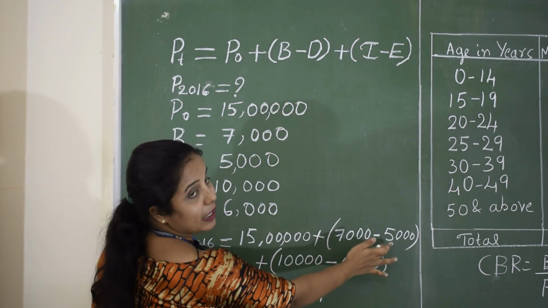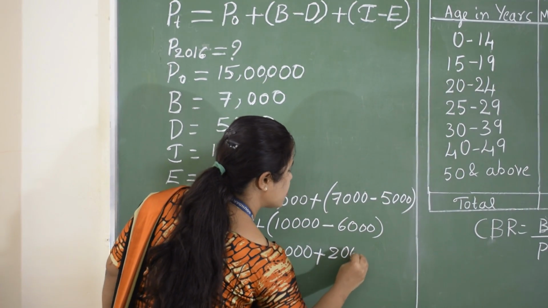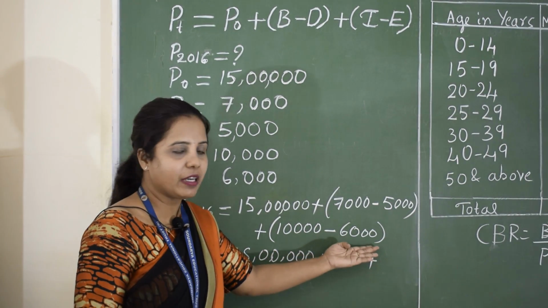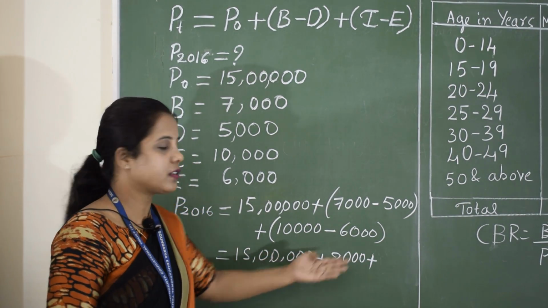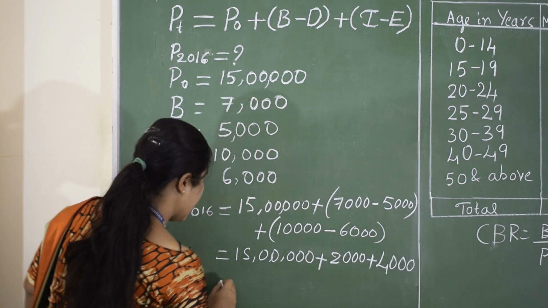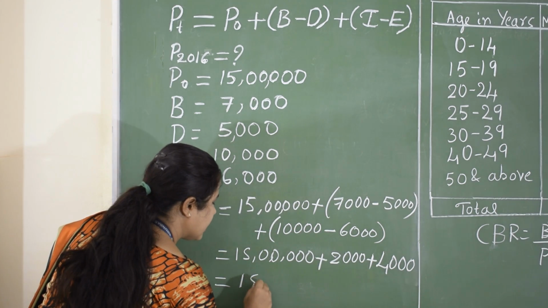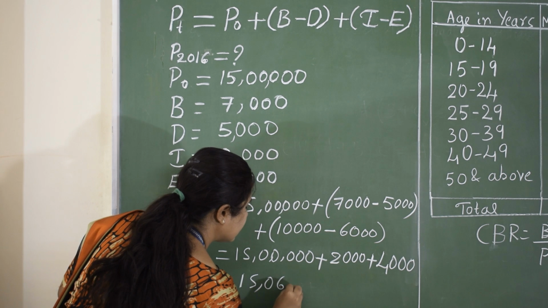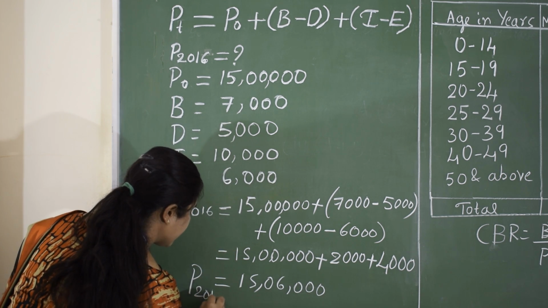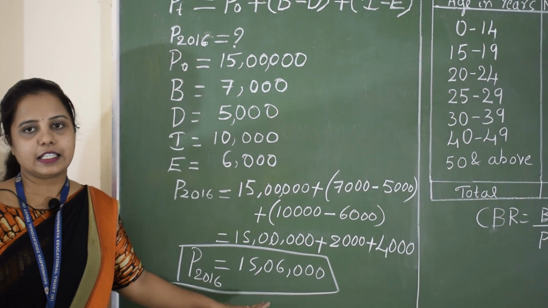Then births minus deaths, that is 7,000 minus 5,000 is 2,000, plus immigrants minus emigrants, that is 10,000 minus 6,000 is 4,000. Now we have to add all these values, that is 15 lakh 6,000. So this is the population at the end of the year 2016.